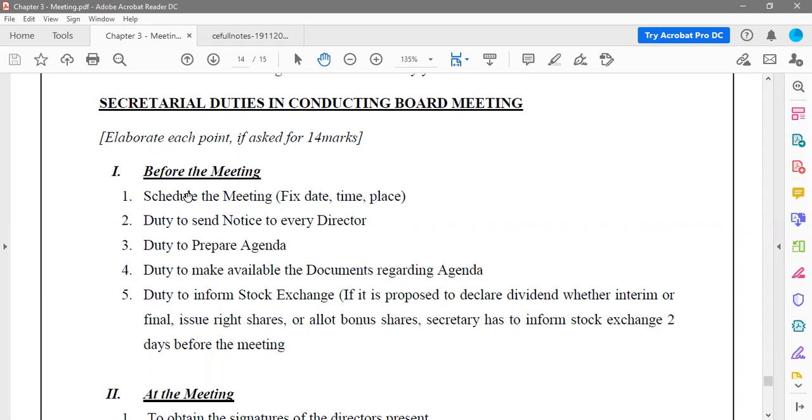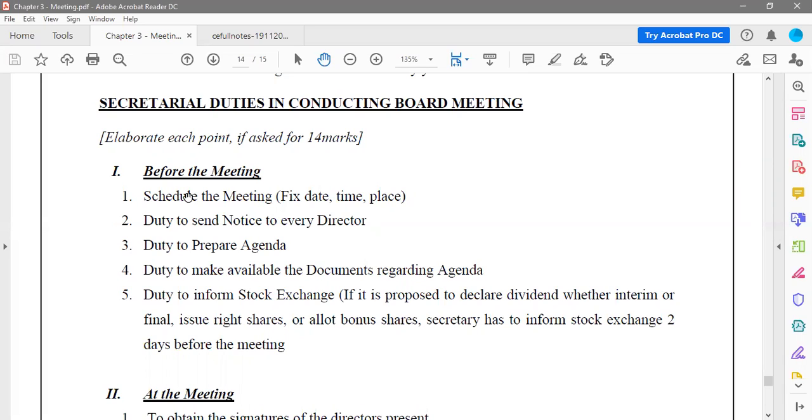In case of an extraordinary general meeting, the notice will go to the directors and a few shareholders who have a larger number of shares. When it comes to a board meeting, since it is only a meeting between the board of directors, the notice is sent to every director. So every director has to be present for the board meeting and attend it.